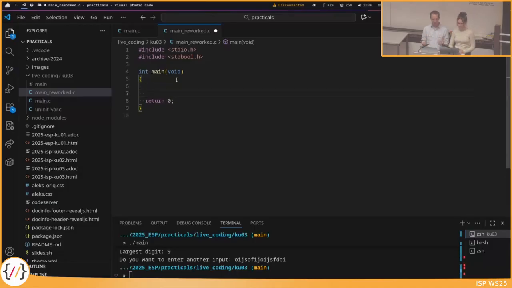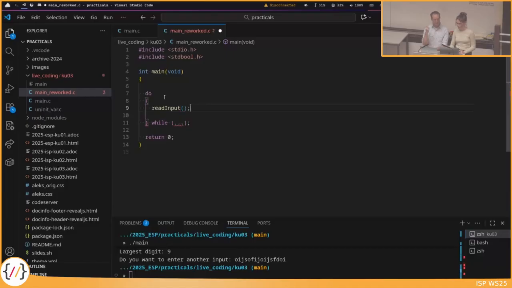The basic structure here in the code is, we want to read multiple inputs. So we have some do while loop doing something. And what should be done in this do while loop? The first thing, read an input.